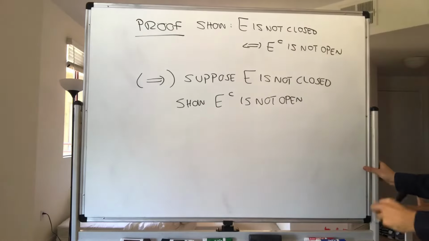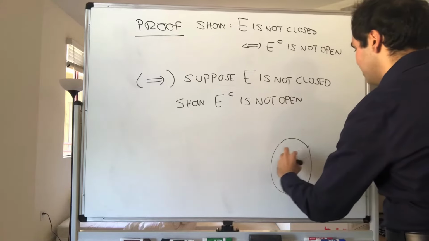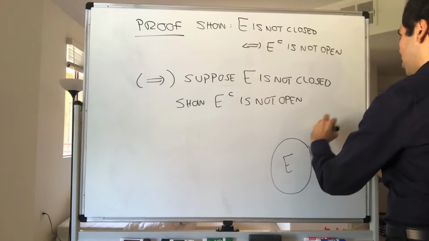What does that mean for E complement not to be open? So let's say this is E and this is E complement.